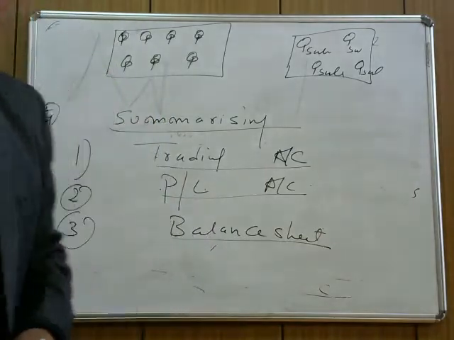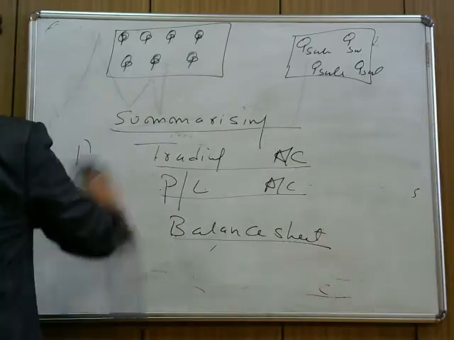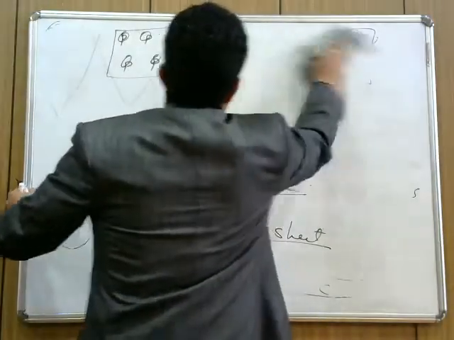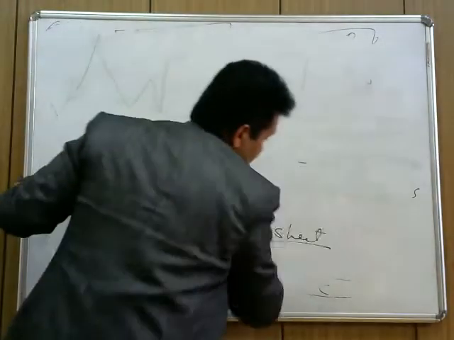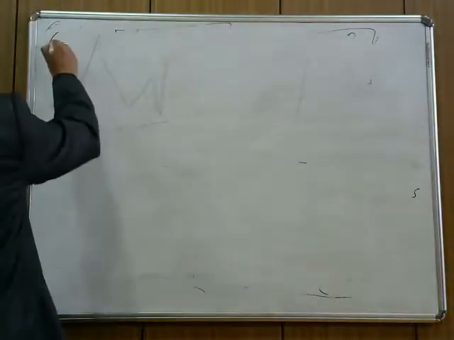Next thing is, after we prepare and summarize, the next step is analyzing and interpreting. There are 6 parts.